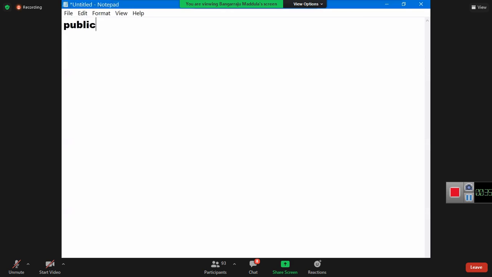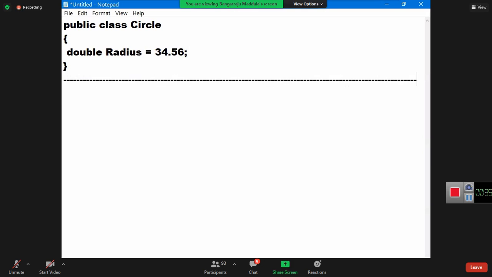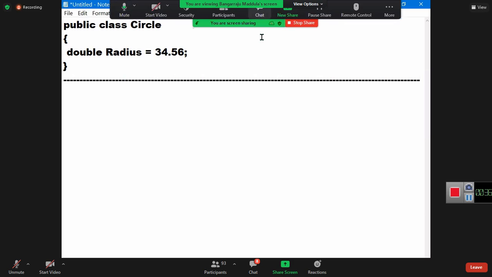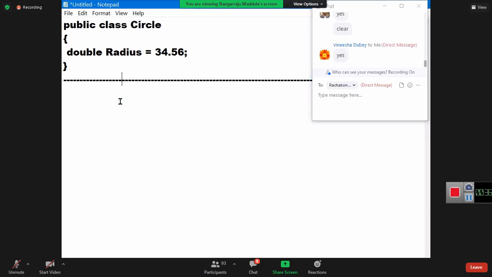I have a public class like this, public class Circle. In this class, I'm declaring a field, double radius. My class is public. So can I create the instance of the class wherever I want? Yes or no? Already we learned it. When it's public, you get a chance to create the instance wherever you want. So now in another project, I want to create the instance of the class Circle.